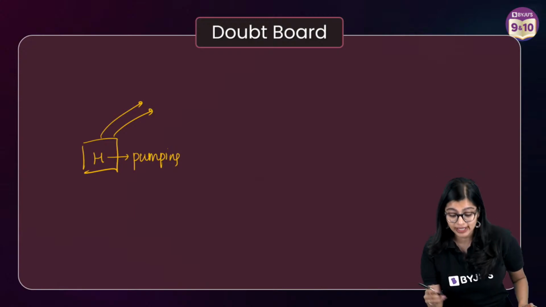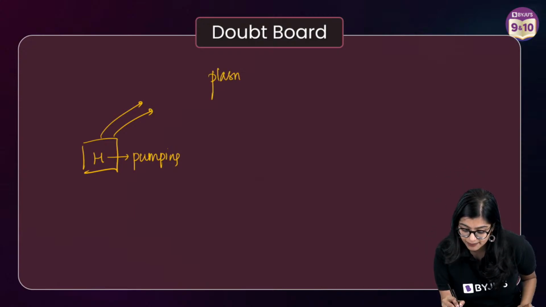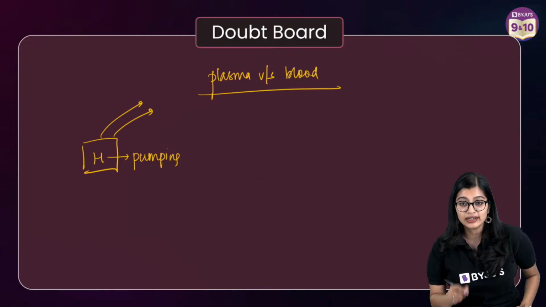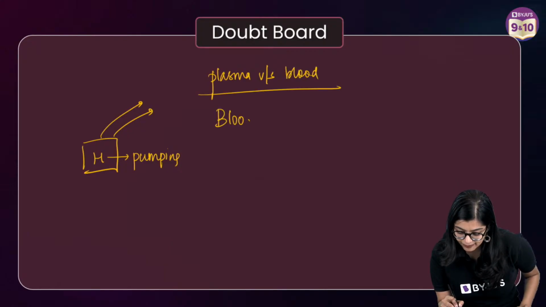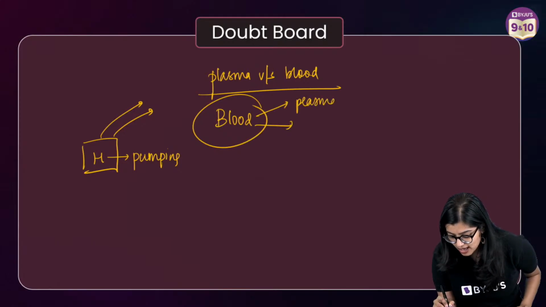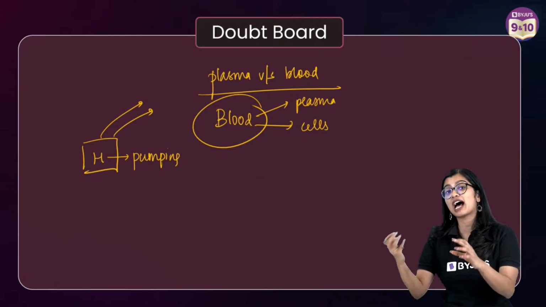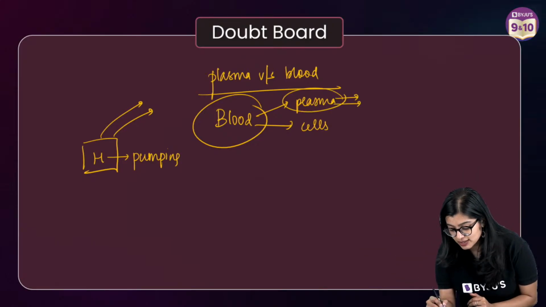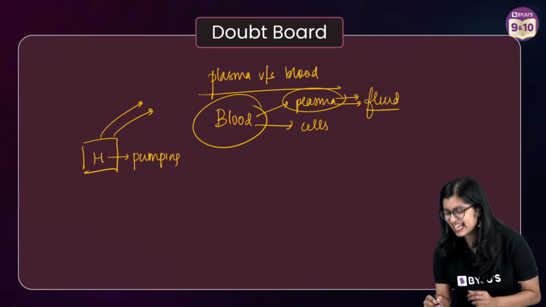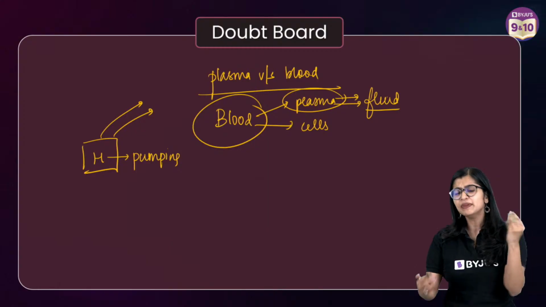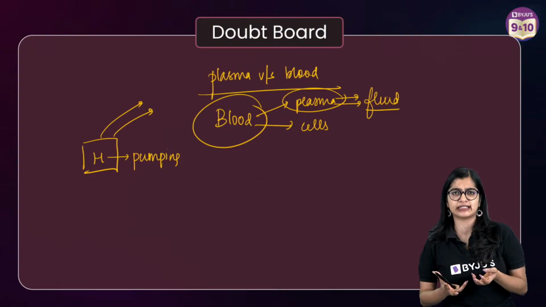Now many of you have a doubt between plasma and blood, right? Now understand that blood is made up of plasma and cells. That means plasma is a part of blood. But what is this plasma? It is the fluid, yellowish part, right? Some of you ask me, ma'am, why is it yellowish in color? Because of the components which are present in the plasma.